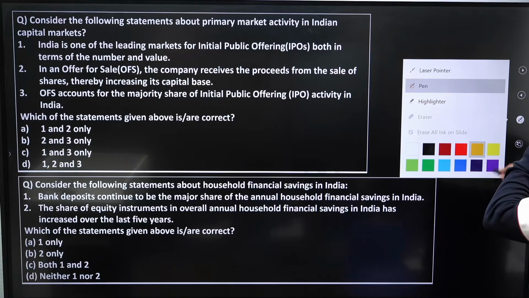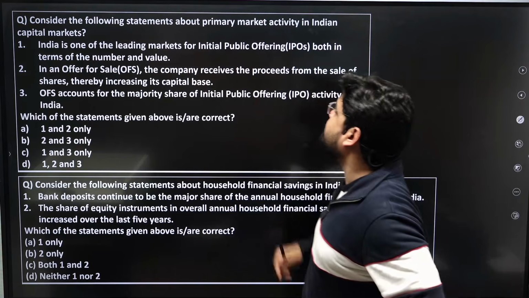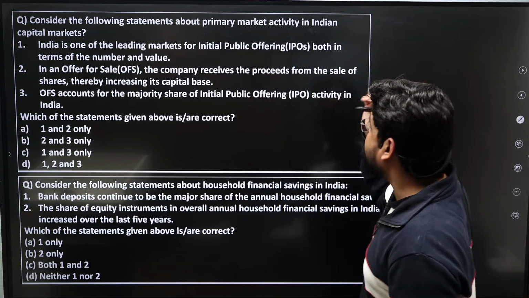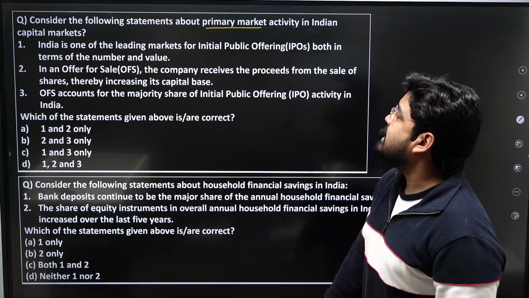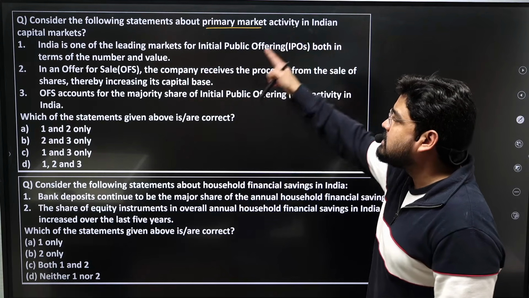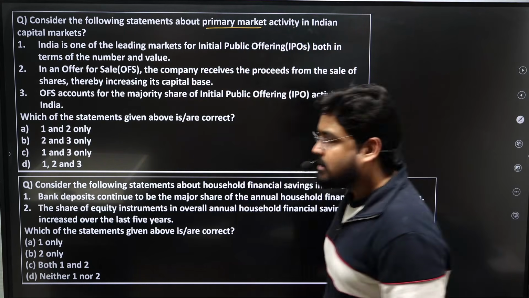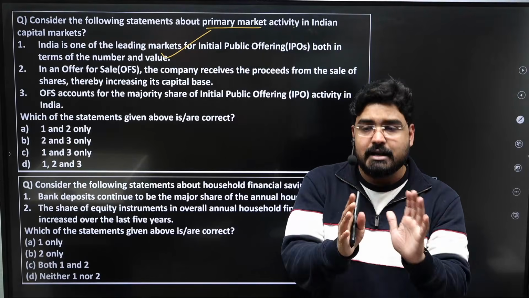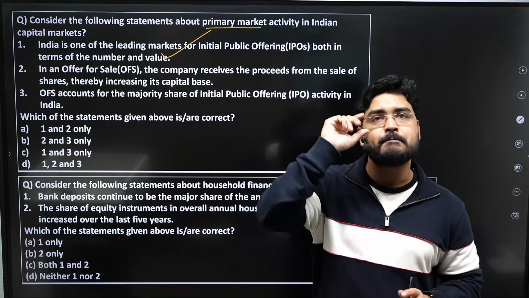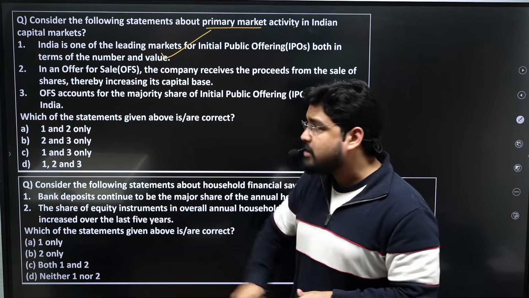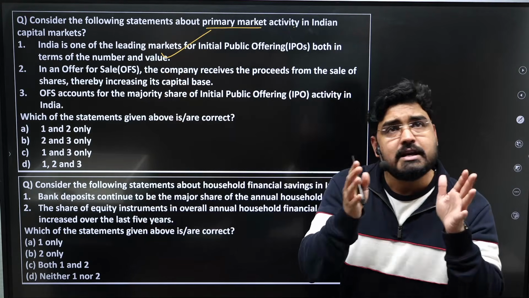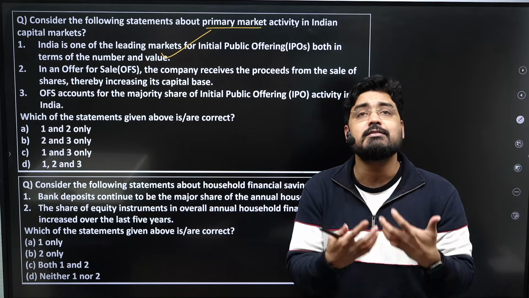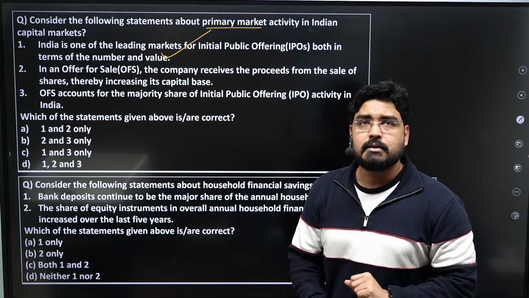Then let's solve certain questions. Consider the following statements about primary market activity in capital markets. India is one of the leading markets for initial public offerings, both in terms of number and value. Yes, India is number one in terms of the number of IPOs issued in the financial market, and in terms of value it is number 3. So it is one of the leading markets for IPOs, both in terms of number and value. That means the amount of capital that is raised through these IPO issues, right?